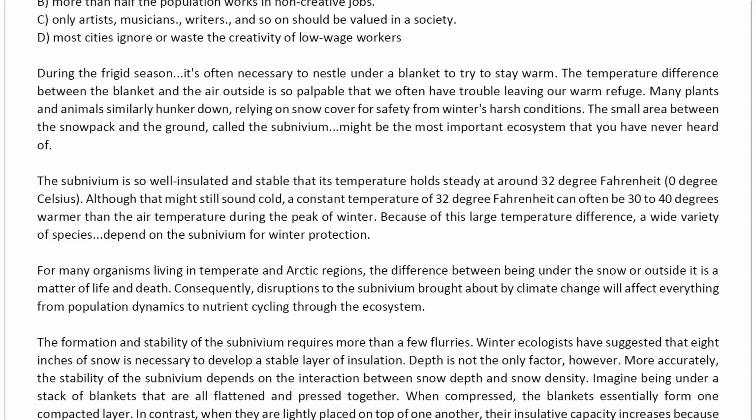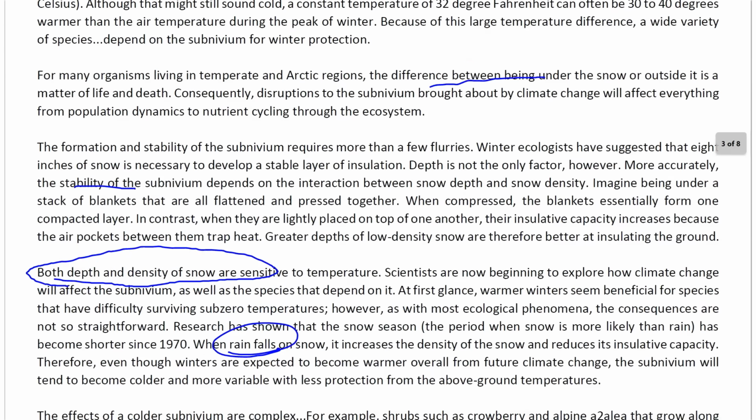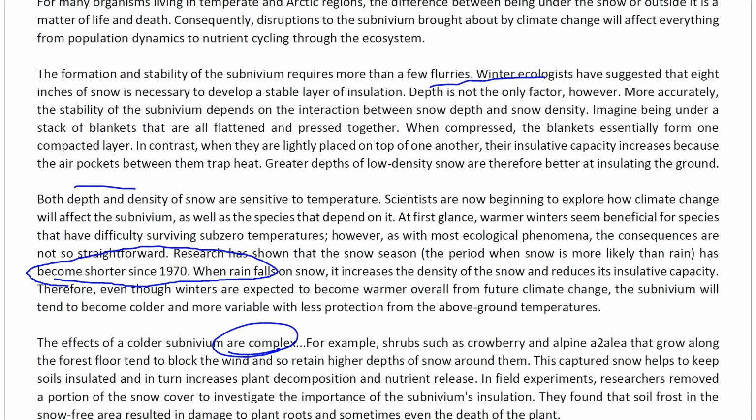Okay, so the second paragraph starts with this. "During the frigid season, it is often necessary to nestle under a blanket." Okay, I didn't get anything. "The subnivean, so well insulated and stable." Didn't understand anything. "For many organizations, leaving a temperature." "The formation and stability of the subnivean." Okay, I have no clue what this is talking about. So if I look at this paragraph, it's not that easy, right?